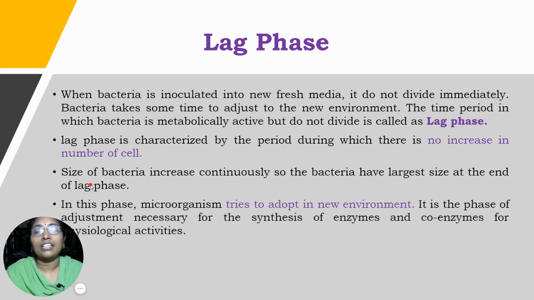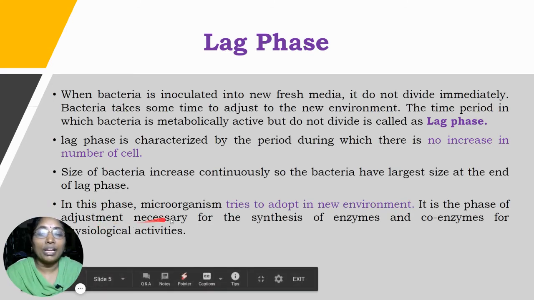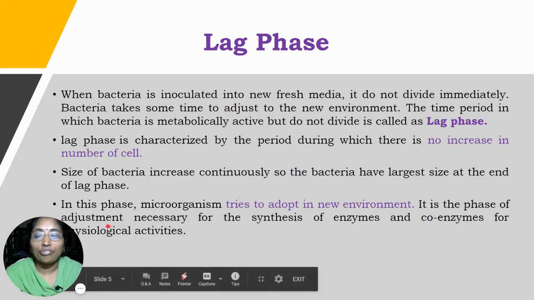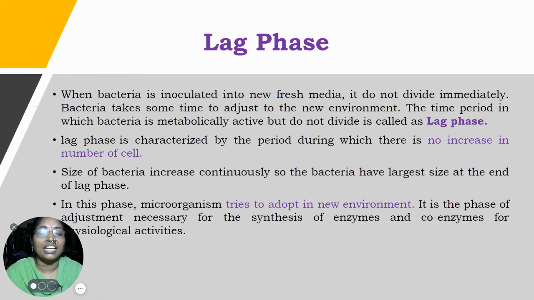Another characteristic we can see is that in this phase the microorganism, or the bacteria, tries to adapt to the new environment. It is the phase of adjustment necessary for the synthesis of enzymes and coenzymes for the physiological activities. To carry out the physiological activities, it needs certain enzymes and coenzymes.